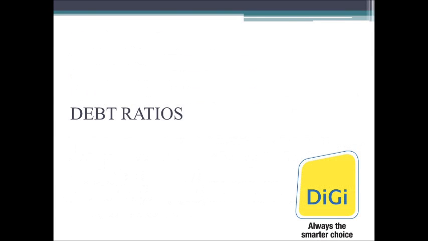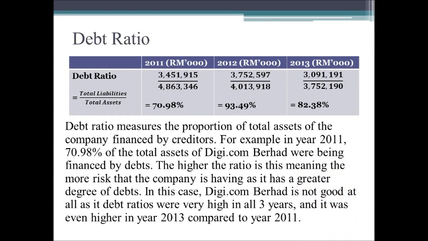The third part is the debt ratios. Debt ratio measures the proportion of total assets of the company financed by creditors. For example, in year 2011, 70.98% of the total assets of Digi.com Berhad were being financed by debts.